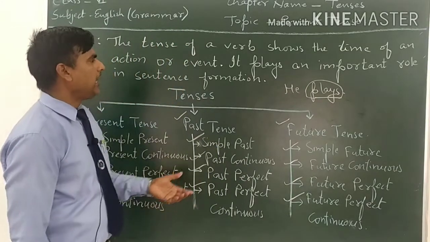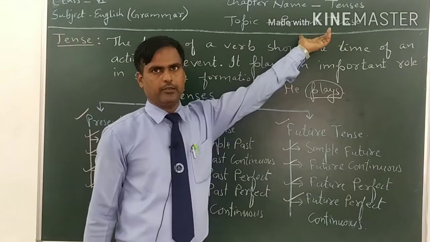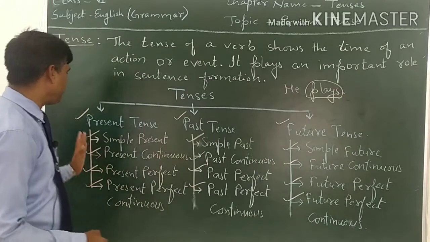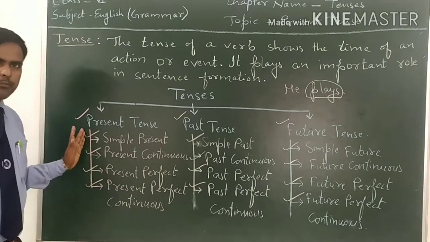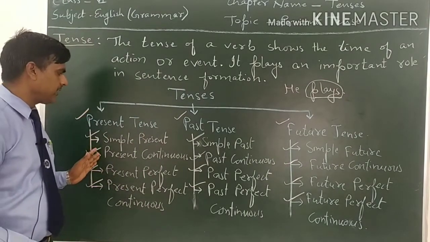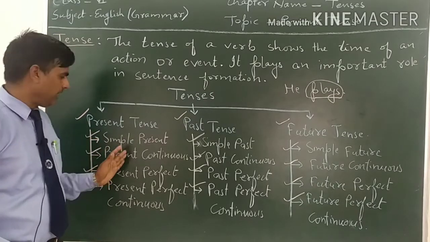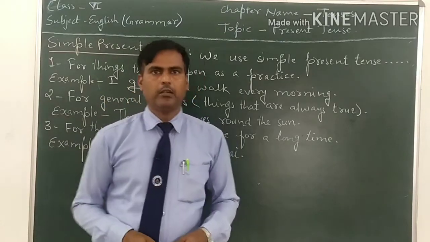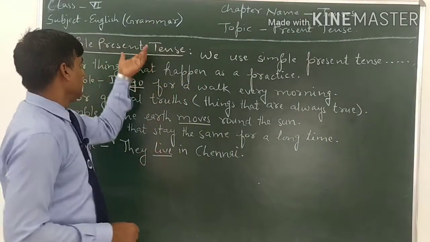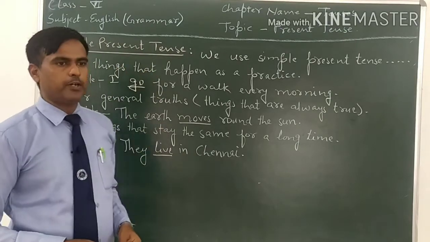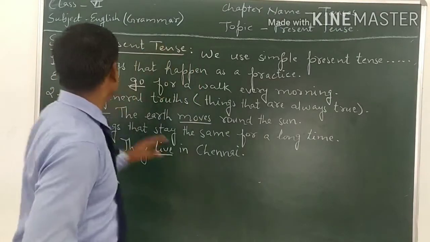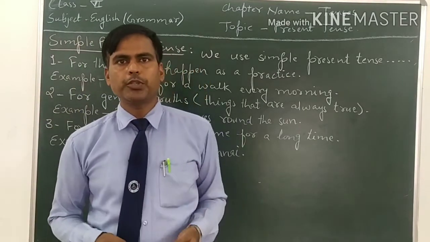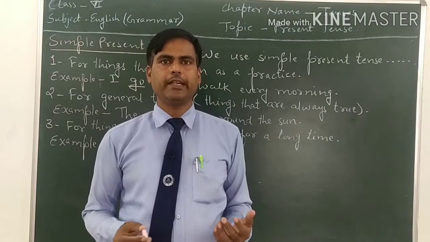But today I have taken the topic only present tense. So I will teach you present tense. I will teach you the four kinds of present tense. Means simple present tense, present continuous tense, present perfect tense and present perfect continuous tense. First of all, the first type of present tense is simple present tense, and we are going to see the usage of simple present tense.